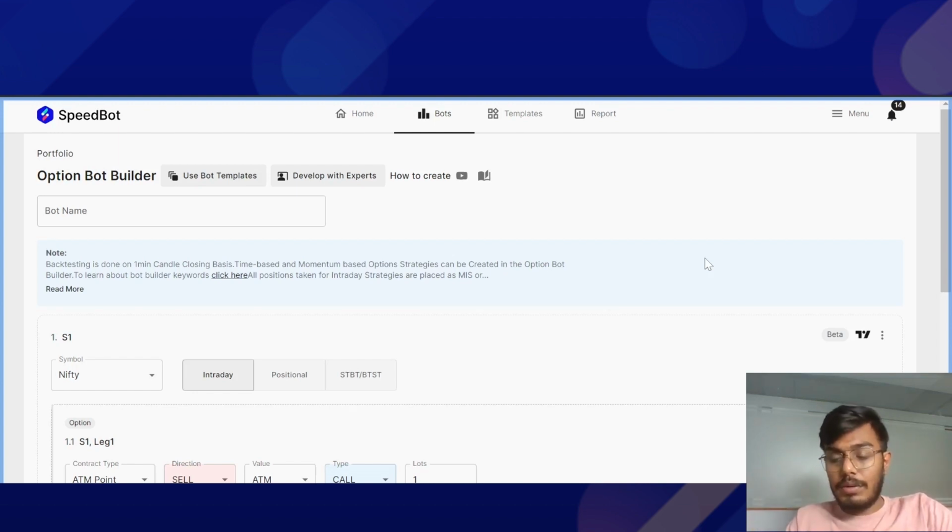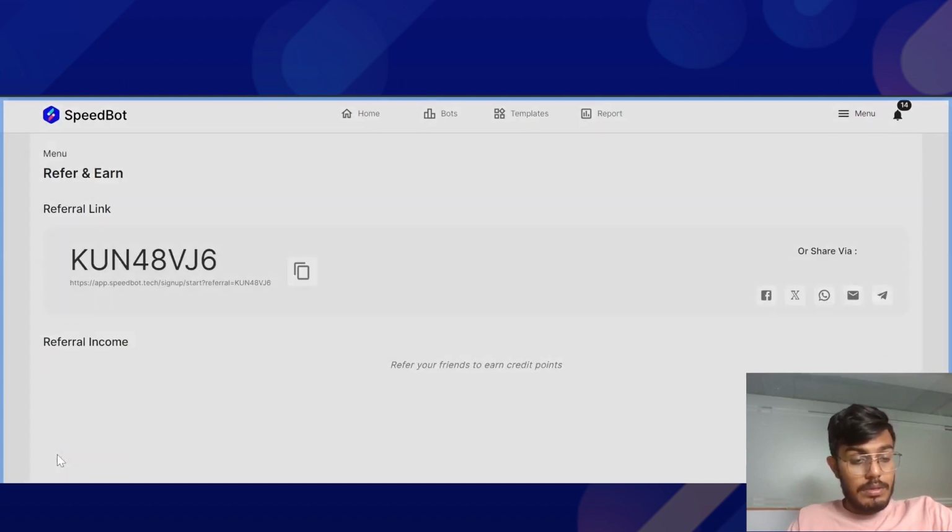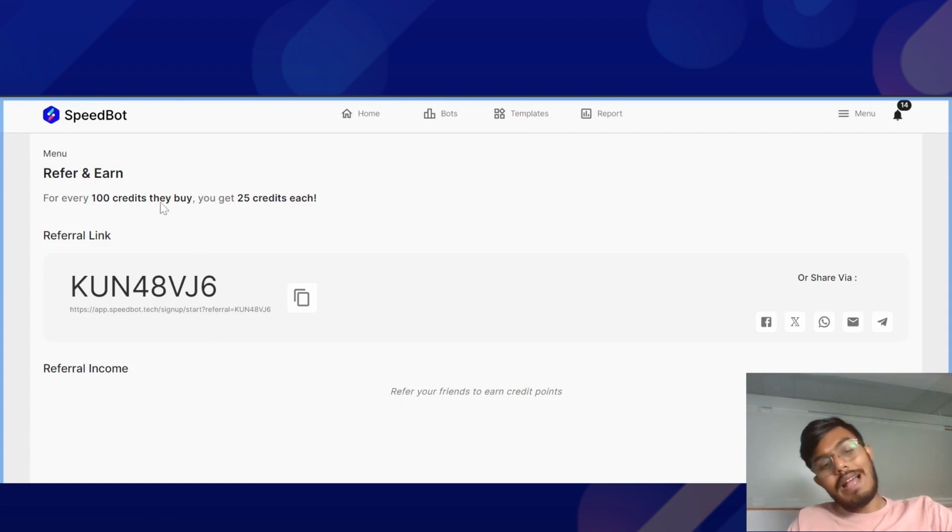So in order to get that, let me guide you through. You can go to the menu section over here and click on refer and earn. As you can see, for 100 credits that your friends, family, or clients buy, you'll get 25 credits, and those credits will be populated over here automatically once they either purchase a plan or add some wallet money in their account.